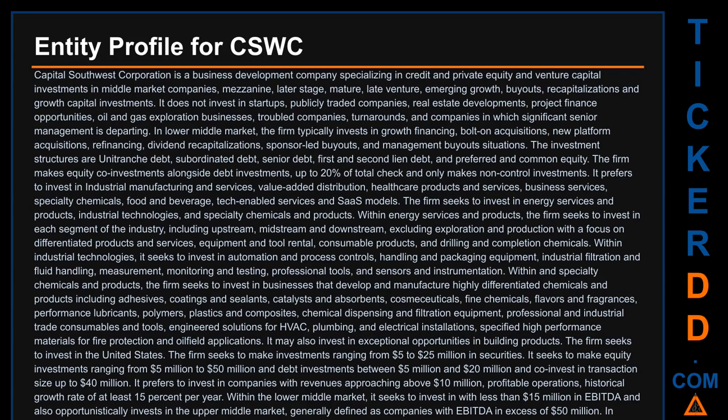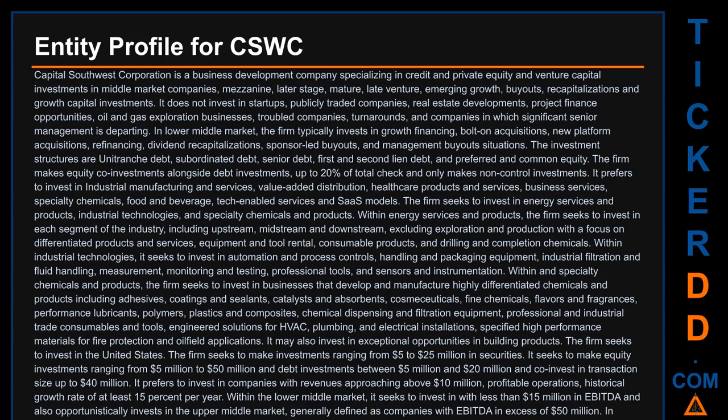Capital Southwest Corporation is a business development company specializing in credit and private equity and venture capital investments in middle market companies, mezzanine, later stage, mature, late venture, emerging growth, buyouts, recapitalizations and growth capital investments. It does not invest in startups, publicly traded companies, real estate developments, project finance opportunities, oil and gas exploration businesses, troubled companies, turnarounds, and companies in which significant senior management is departing.